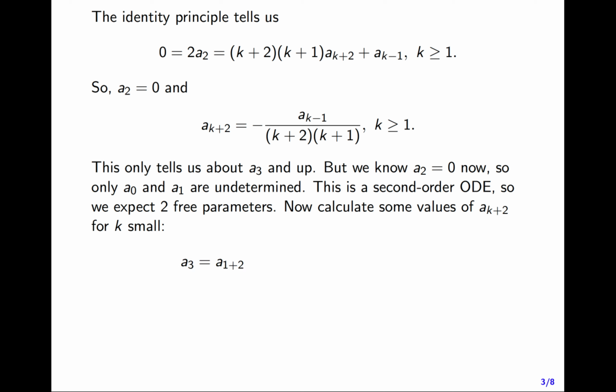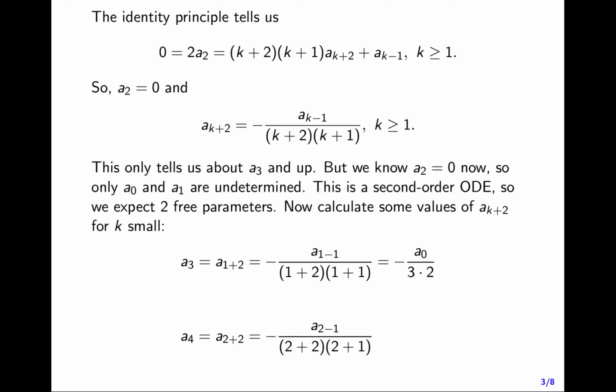So a_3 is a_{1+2}, and that's going to be minus a_{1-1} over 1 plus 2 times 1 plus 1. That's minus a_0 over 3 times 2. a_4 is a_{2+2}. That's minus a_{2-1} over 2 plus 2 times 2 plus 1. That's minus a_1 over 4 times 3. So we see already our undetermined coefficients a_0 and a_1 appearing here.